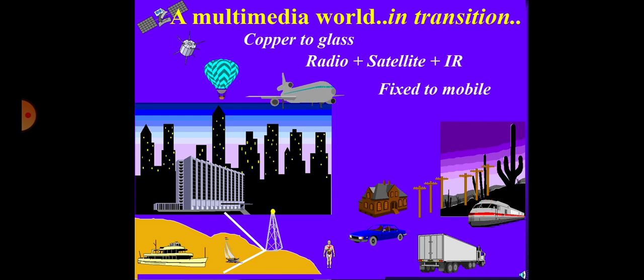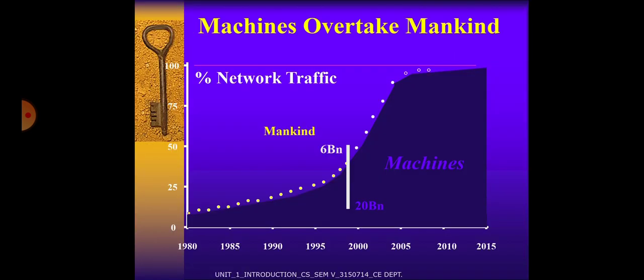Here you see there are a lot of examples. Here we see electricity, agriculture, residuals, and all. Machines overtake mankind. Here we see the network traffic in percentage, and on the X axis you can see it starts from 1980 to 2015.